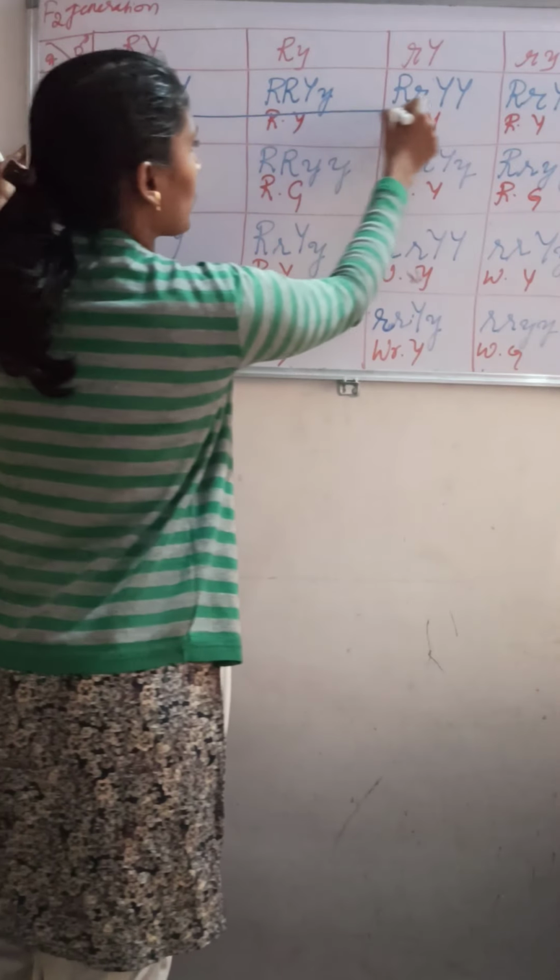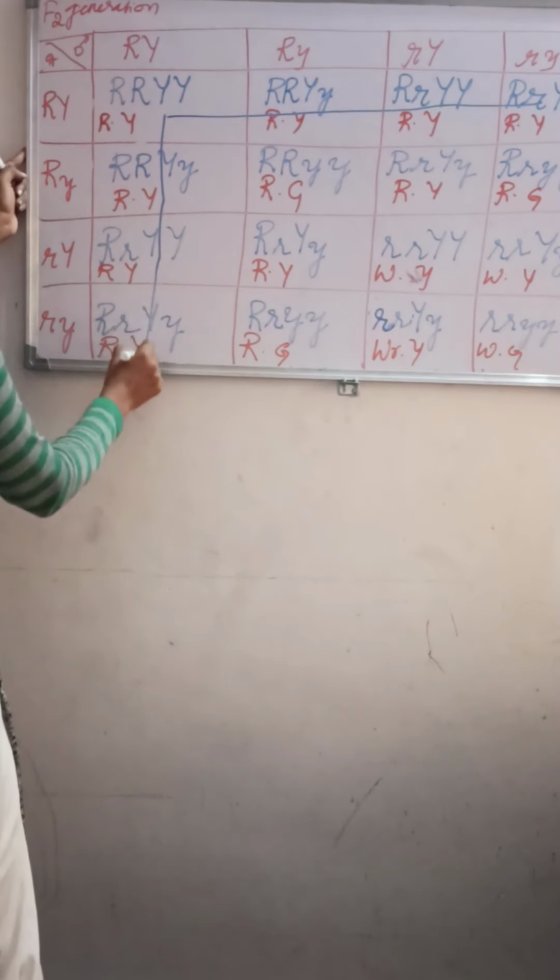Round yellow. You can see here 1, 2, 3, 4, 5, 6, 7, 8, 9. You can see this triangle. How many round yellow did you get? 1, 2, 3, 4, 5, 6, 7. Understood?